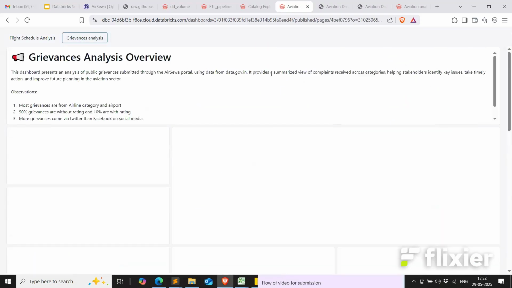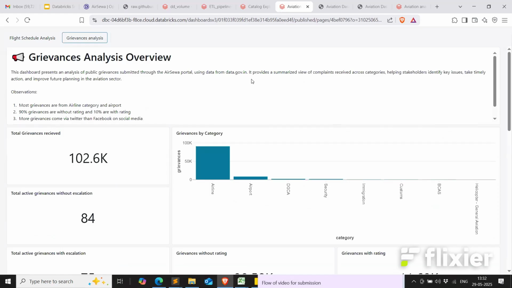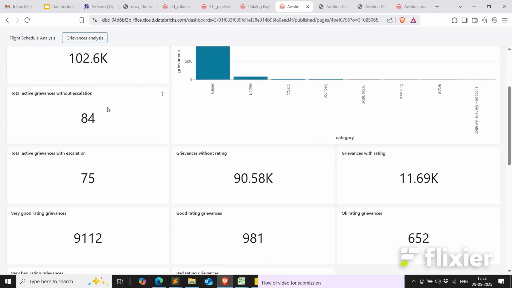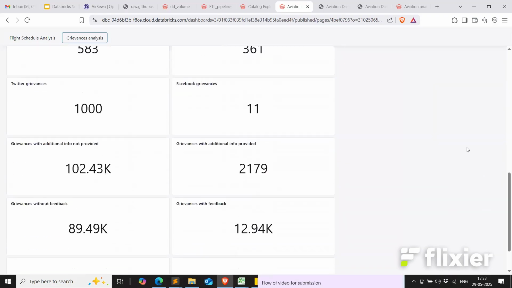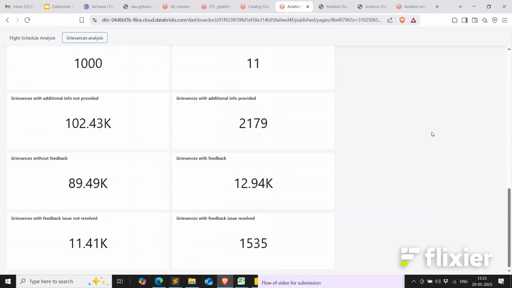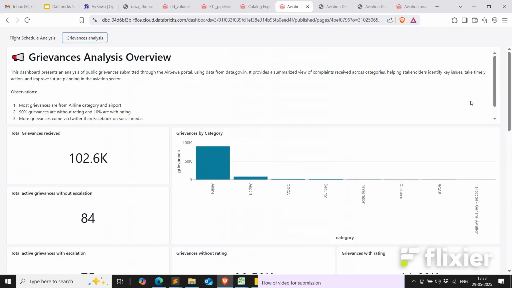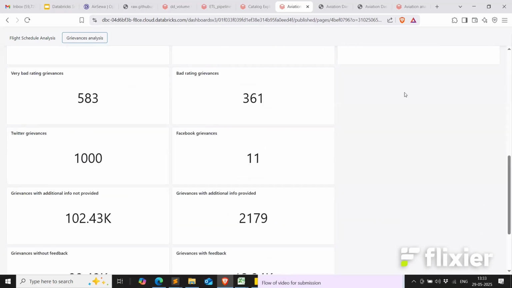Moving on, we have also created the grievance analysis dashboard wherein we have the total grievances received, grievances without escalation, with escalation, grievances without rating, with rating. So all these summarized numbers are there, which the senior management can look at, and they can act on these summary metrics. And look at this dashboard and work on the grievance redressal for the passengers.